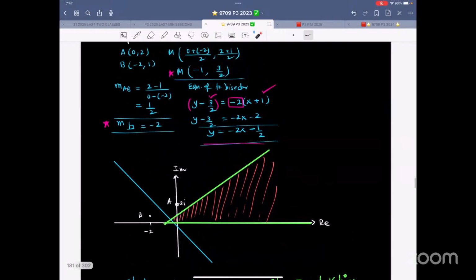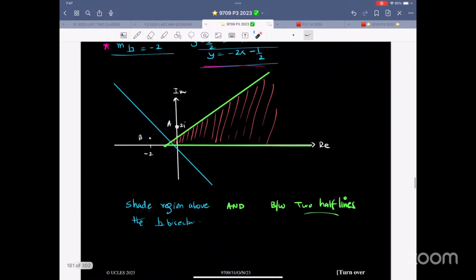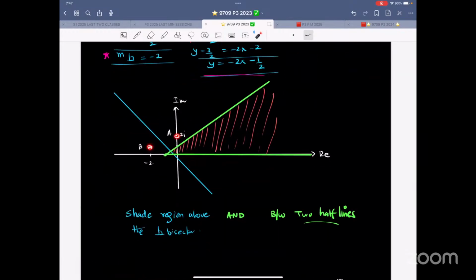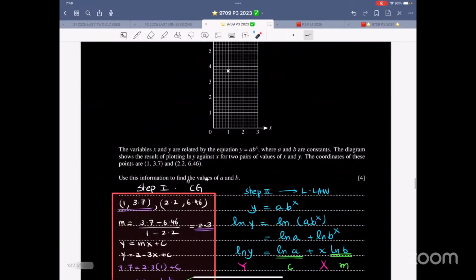So now what is it? It's closer to 0, 2. Where is 0, 2? There is minus 2, 1 and 0, 2. This is minus 2, 1. This is 0, 2. So therefore, it's on this side of the line. So it should be above this line. That is how you determine. And in between the two half lines, so it's an open region. It's like this. So now this thing is done.